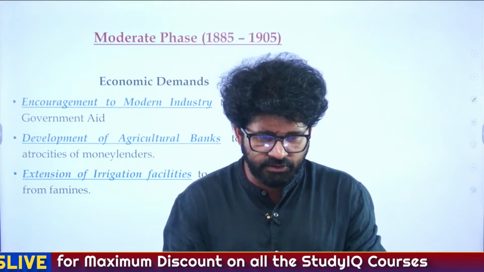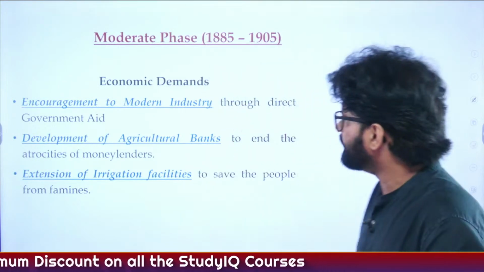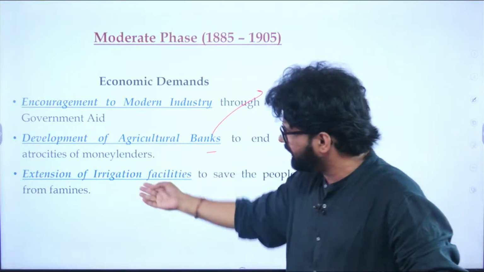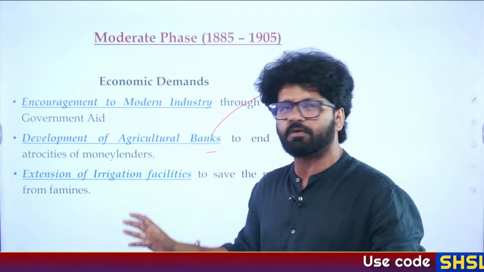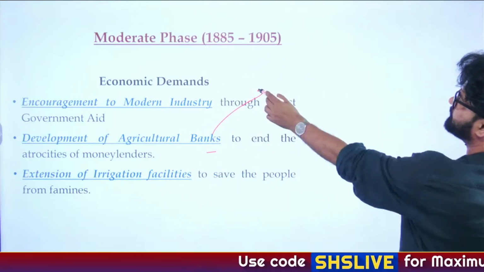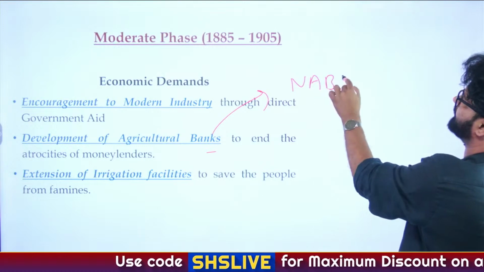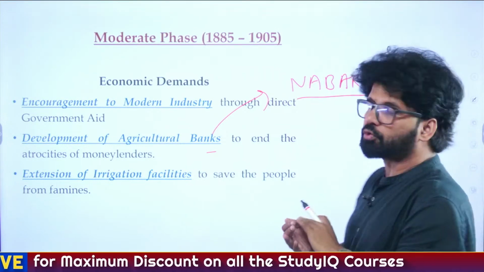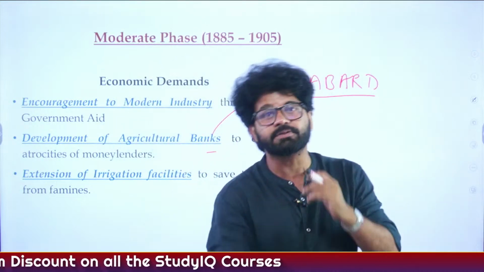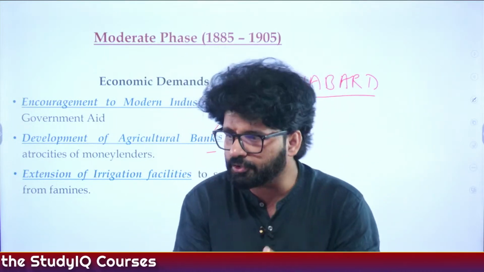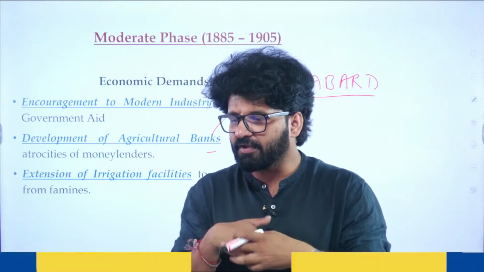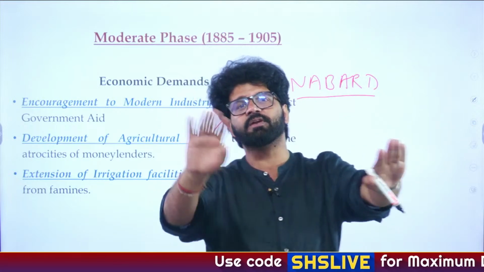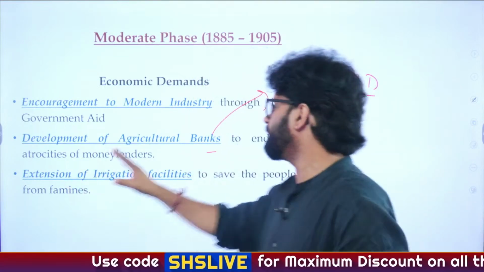Used by all sections irrespective of caste, religion, salt, exactly. So development of agricultural banks, again there is homework for you. These things are very common. We still demand these things in different regions. Extension of irrigation facility. Agricultural bank, so there is a bank called NABARD, which is a refinance agency, National Bank for Agriculture and Rural Development, established in the 1980s. Read about NABARD. What is a refinance agency? What is a reinsurance agency? So what is the difference between refinance and reinsurance agencies? So history and economy are merging here.